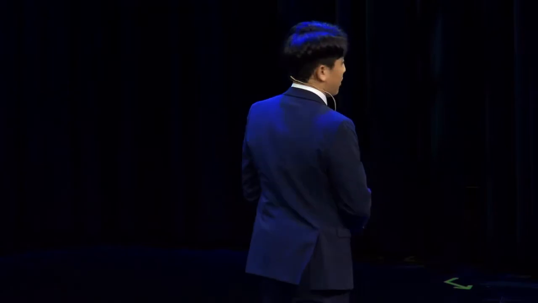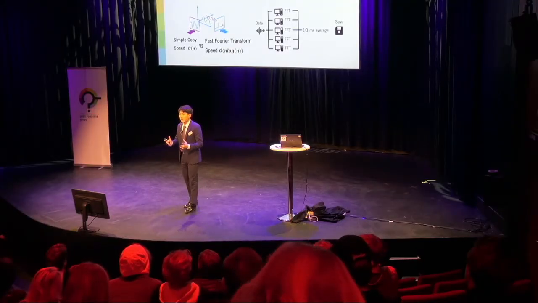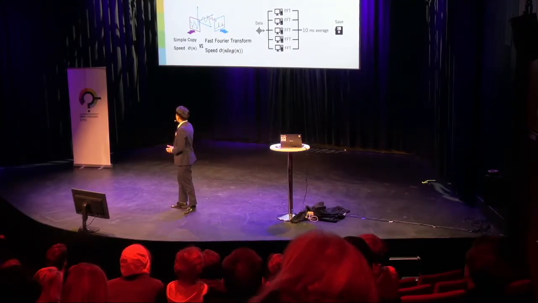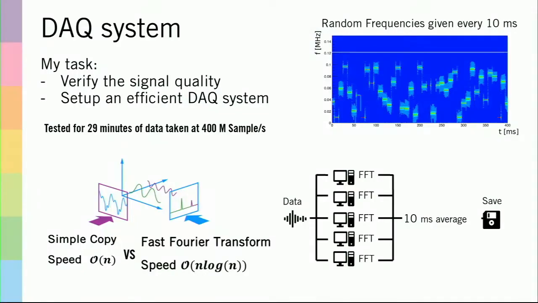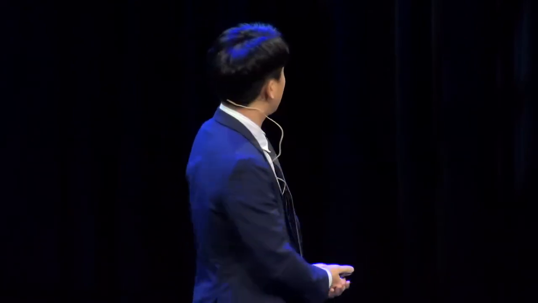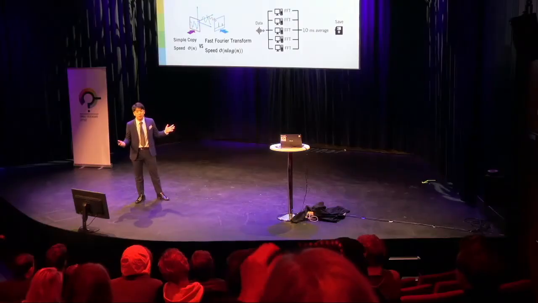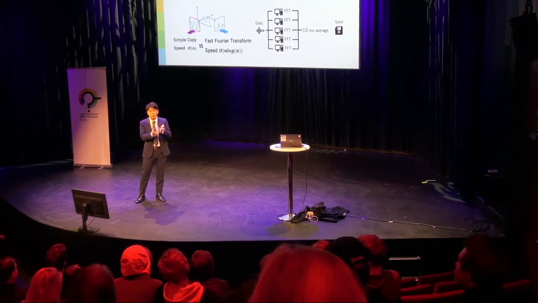So we need to make sure that our machine does not actually lose any data at all. How can we do that? We gave random inputs to the machine, and we checked whether they actually match the outputs we have measured. Also, this tremendous amount of data needs to be turned into the frequency domain to see where we have our wanted axion particle. So a multi-core Fourier transform using many computers has been developed to optimally save the data we are taking from the copper cavity.